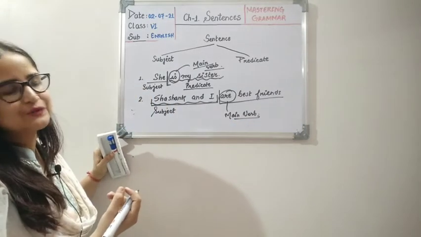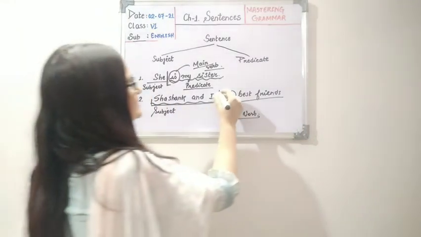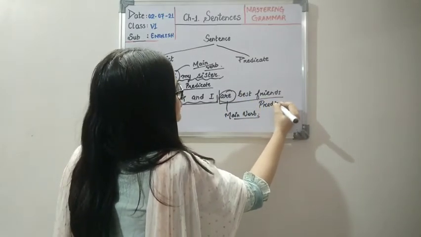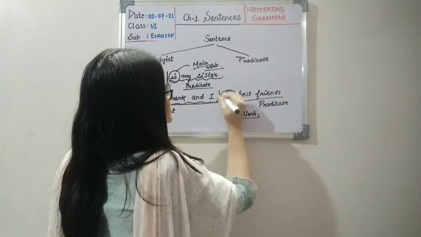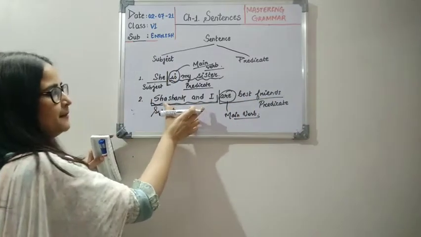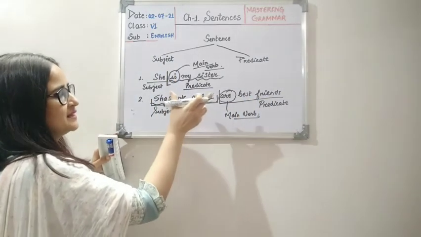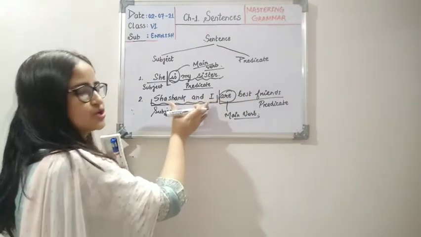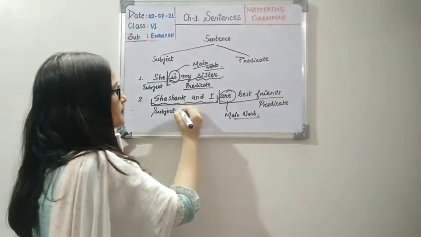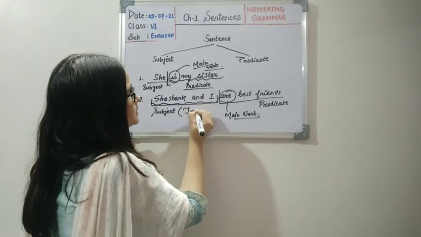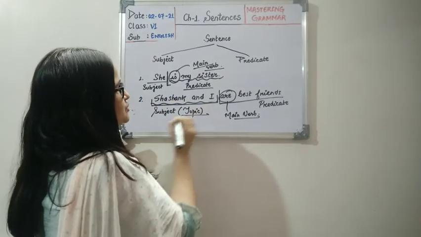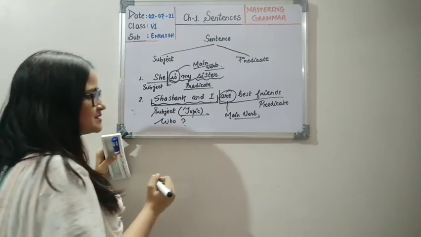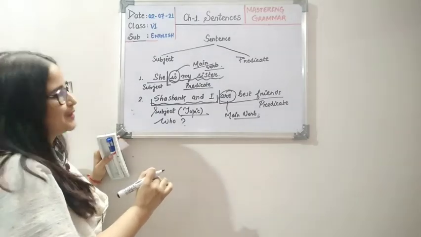So are best friends. So we can see that this portion is the predicate. Why? Because it has a verb, and this is what is being told about Shashank and I. It is being told that they are best friends. So who are best friends? Shashank and I. I am talking about these two people, this is my topic, these are the people I am talking about. Who are best friends? So Shashank and I are best friends.